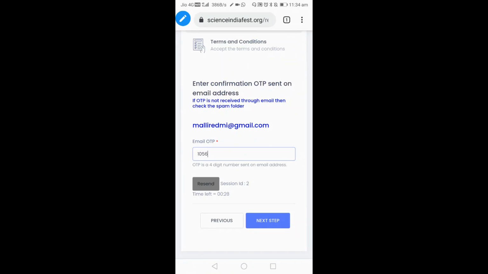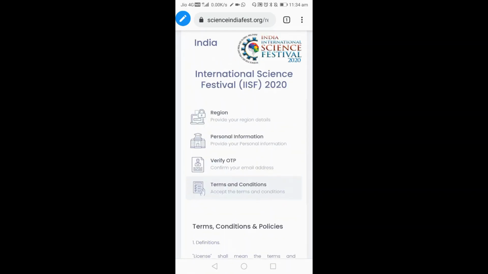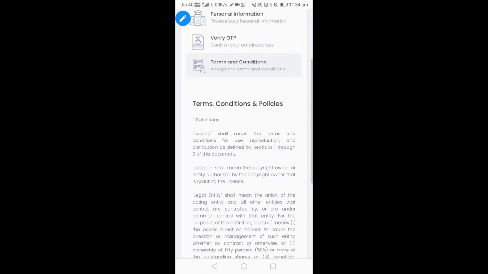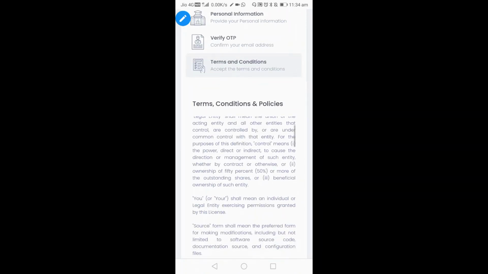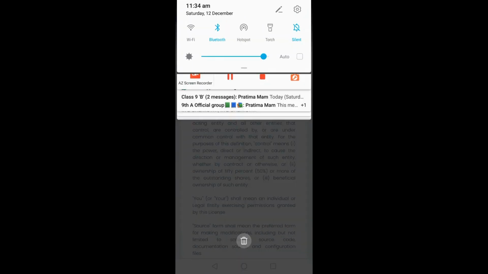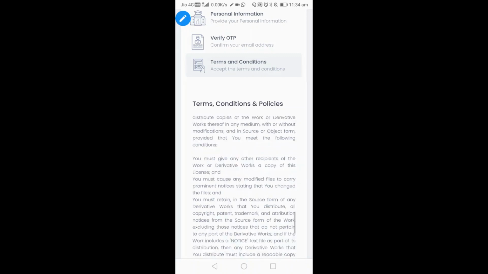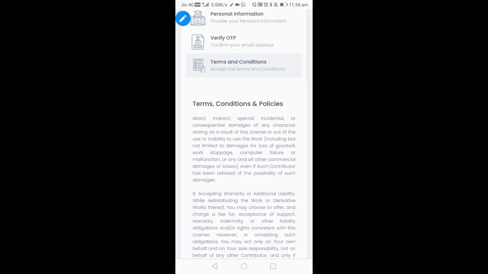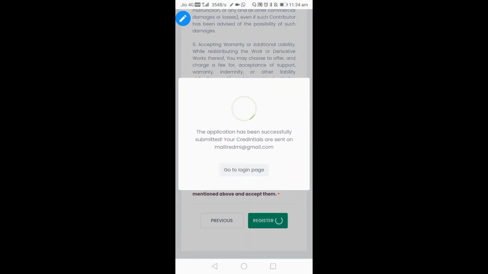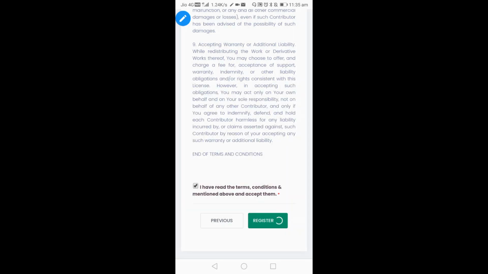Now I will click on the next step. Okay, terms and conditions. You go through these terms and conditions and just check them. You have to agree to those terms and conditions, confidentiality and all those details will be there. You go through that. You have to select this, then click on register. Once you register, the application has been successfully submitted. Your credentials, that means the user ID, everything has been sent to you. Now you have to click on go to the login page.